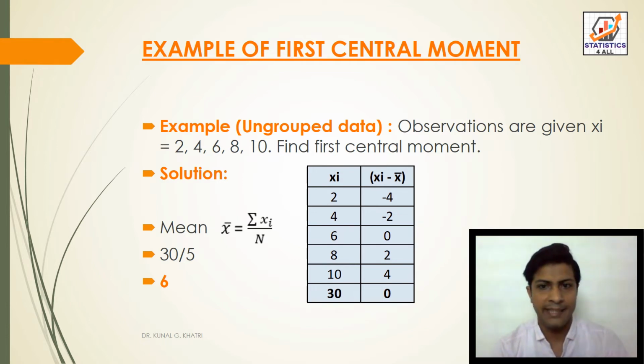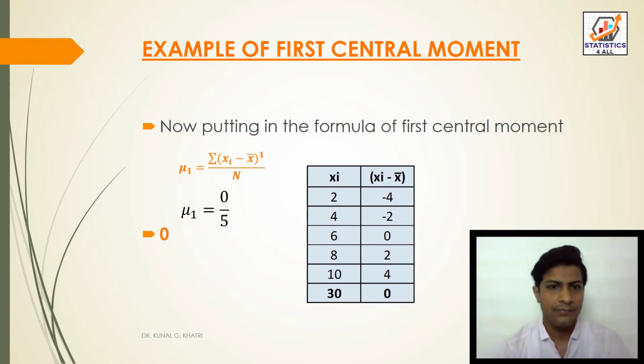Now we have to find xi minus x bar. So 2 minus, x bar is equal to how much? 6. So 2 minus 6 is equal to minus 4. 4 minus 6 is minus 2. 6 minus 6 is 0, and so on. We'll have the sum of xi minus x bar equal to 0. Now putting in the formula of first central moment, mu1 is equal to sum of xi minus x bar divided by n. So we got sum of xi minus x bar equal to 0, and n is 5. So our answer is 0.